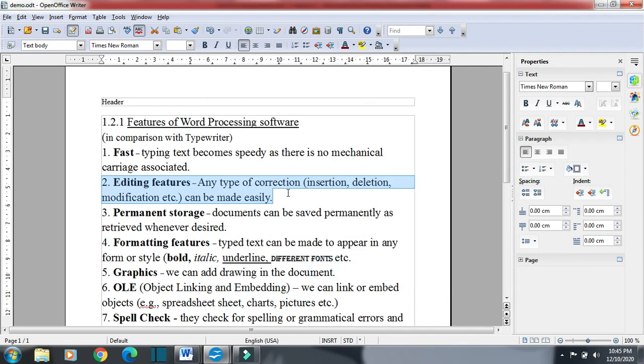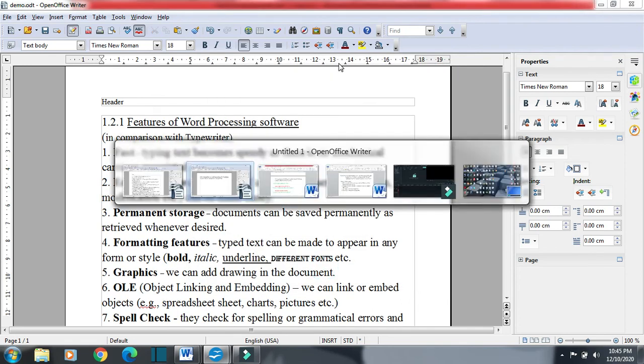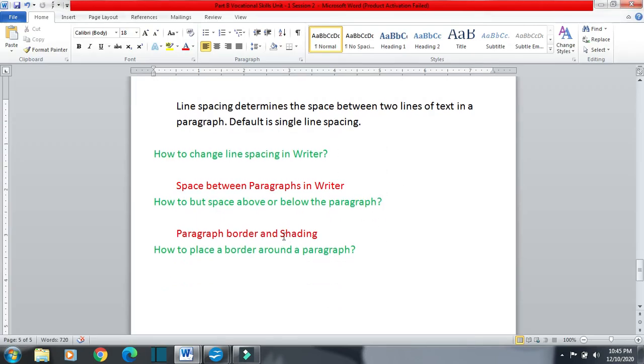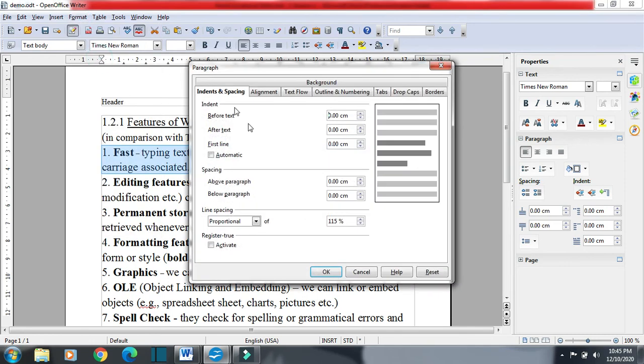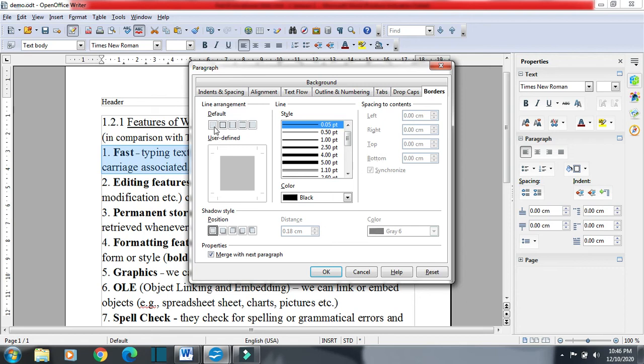Okay, then 0, and we don't have any paragraph spacing now. The last topic is paragraph border and shading. We can provide border lines in a paragraph also. So how to place a border around a paragraph? Select the paragraph, then click on Format, then Paragraph, and here we will select Borders. Here we can see by default it is set to no borders, but I want to give borders, so I will set all 4 borders. So on all 4 sides I will get a border.